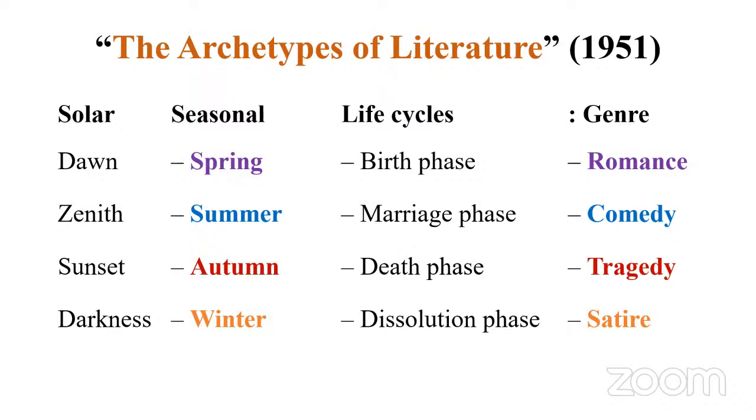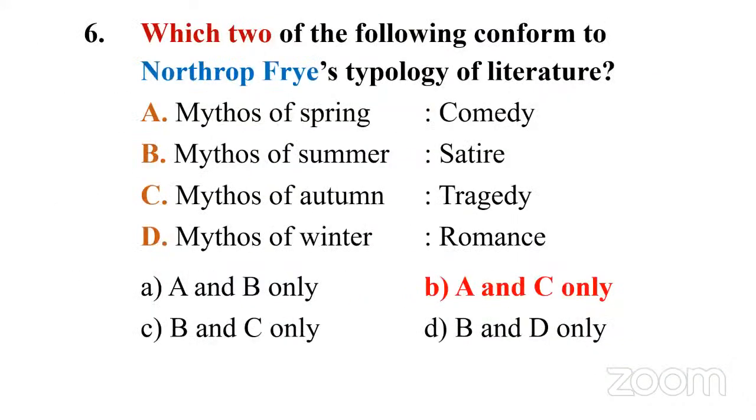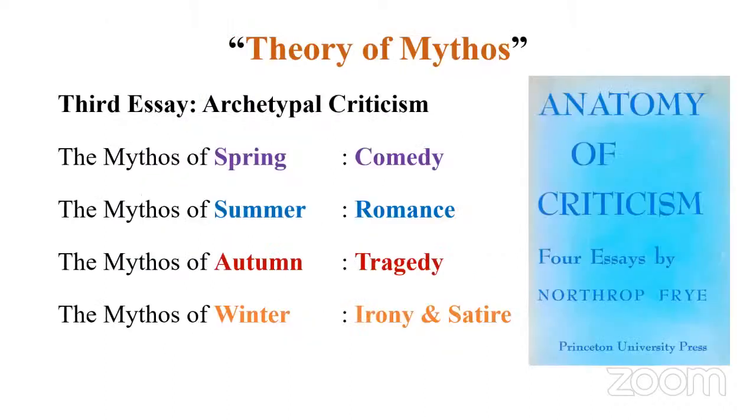They mentioned the word mythos. If you go back to the question, it's not from that essay. It's actually from this book, Anatomy of Criticism. So we have to go with this set: spring comedy, summer romance, autumn tragedy, winter irony.